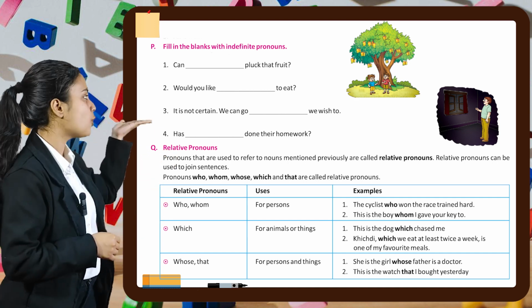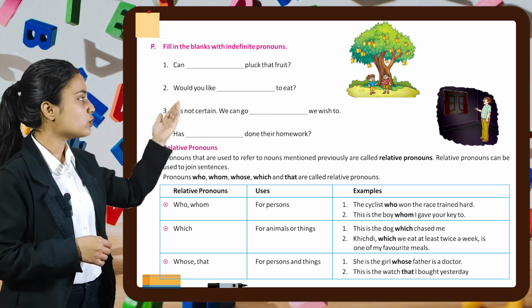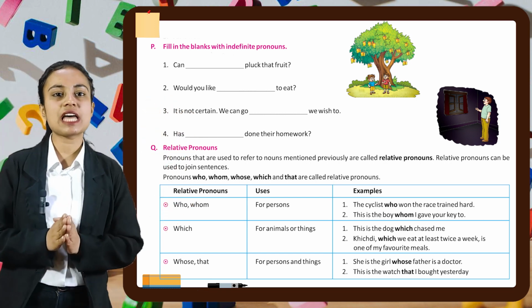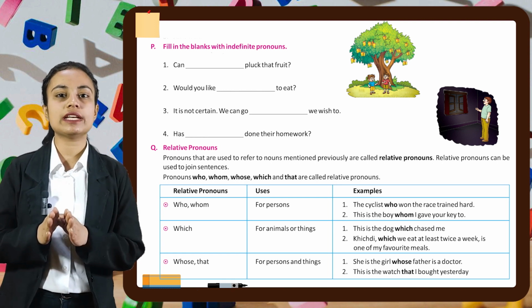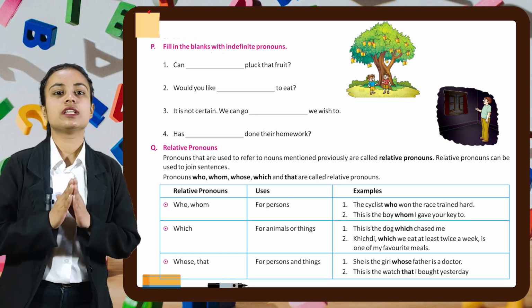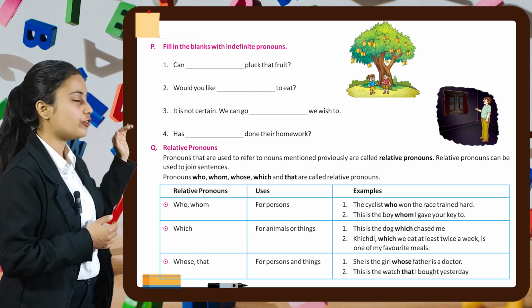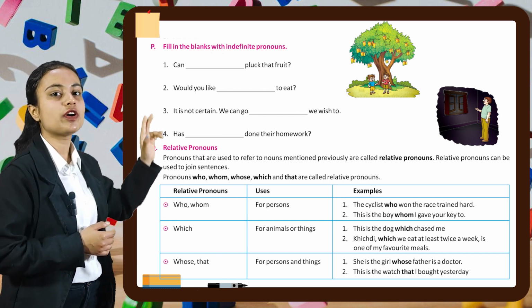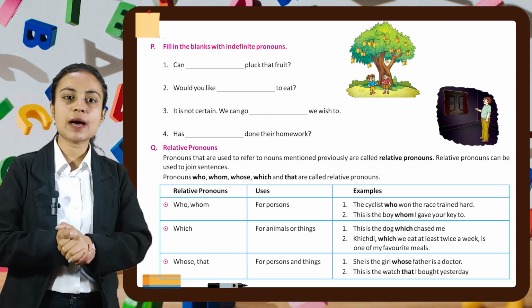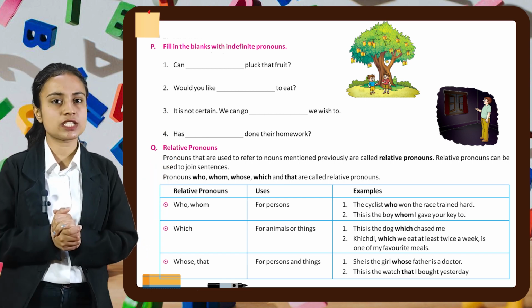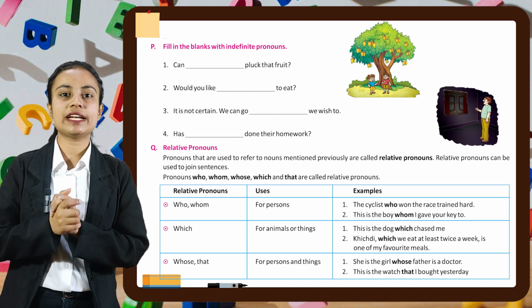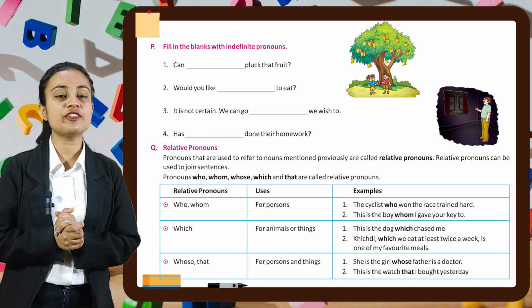Relative pronouns like who or whom, we can use them for persons. For example, the cyclist who won the race trained hard. Next is, this is the boy whom I gave your key to. Next pronoun is which. We can use which for animals or things. For example, this is the dog which chased me. Khichdi, which we eat at least twice a week, is one of my favorite meals.